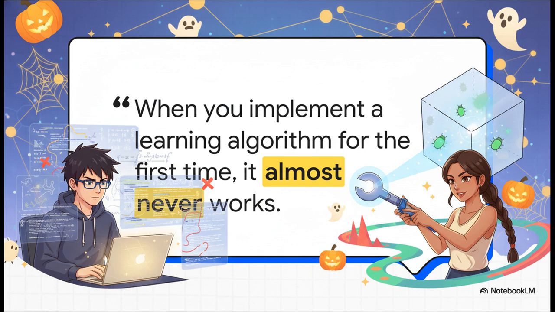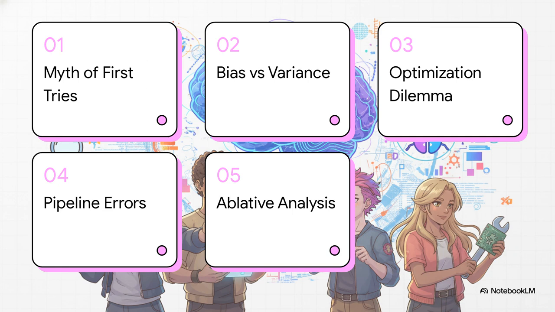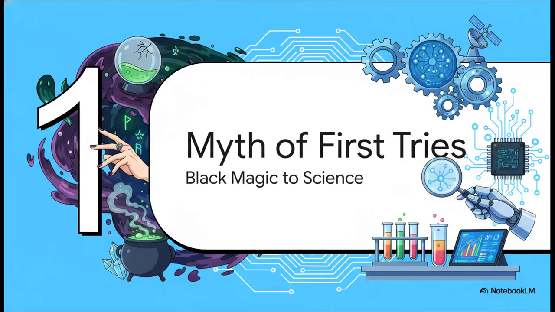And because of that reality, building algorithms is fundamentally an exercise in debugging. So, here is our playbook for today. We'll start with the myth of first tries, move into diagnosing bias and variance, figure out the optimization dilemma, learn how to isolate pipeline errors, and wrap up with ablative analysis. Let's dive right in. Part 1.